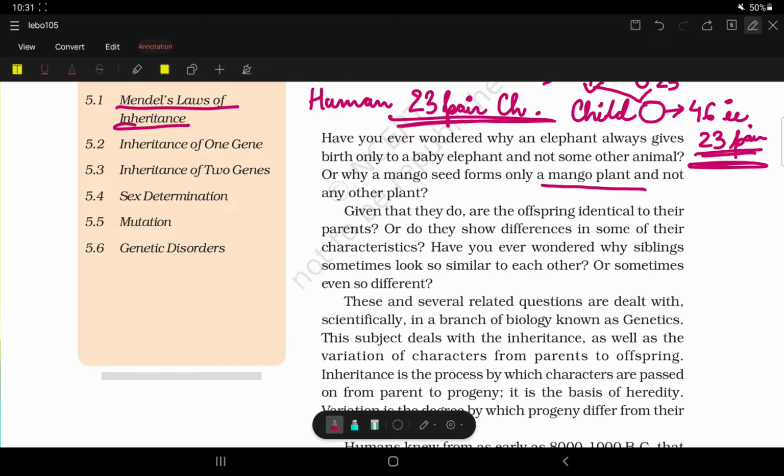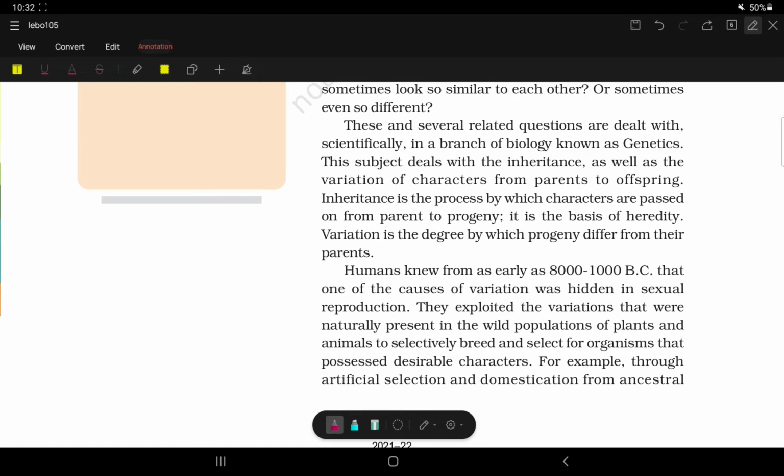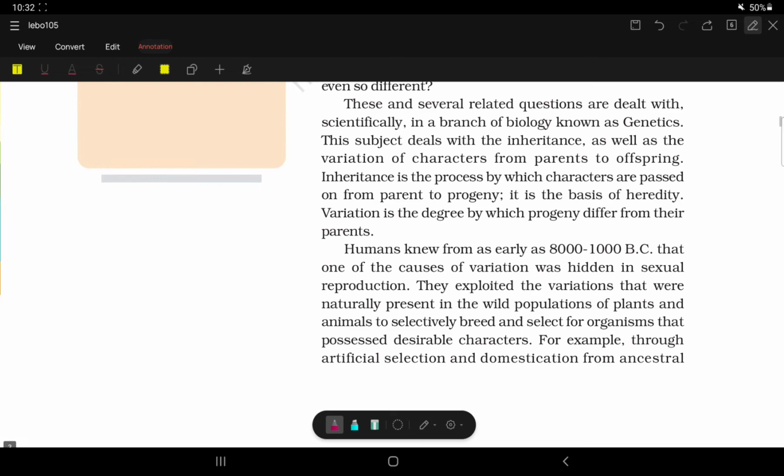We are not clones. We are genetically different. There is some difference in us, like in our appearance and our behavior. Some characters may be similar, but not all. Sometimes they are different. So they may be similar, or they may be different also. In every case we are different from our parents.